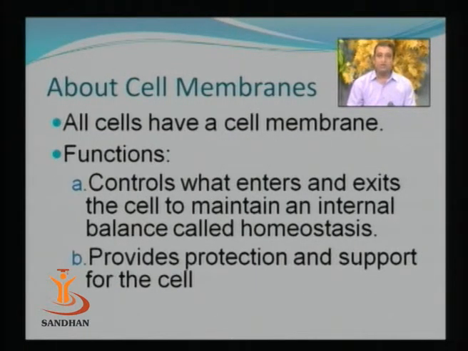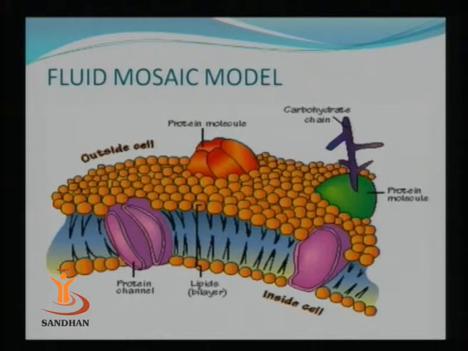It has to carry out the function of transportation of nutrients inside the cell. At the same time, it has to excrete the waste metabolites out of the cell, and it has to maintain the internal balance, and that is called homeostasis. The cell membrane also does the function of protection, and it gives support to the cell. So the cell membrane is a very important structure for the cell.